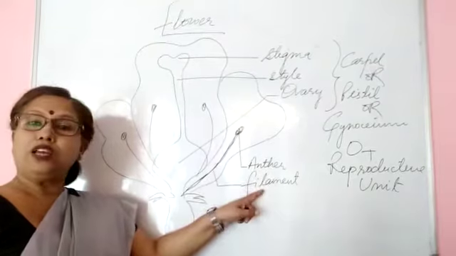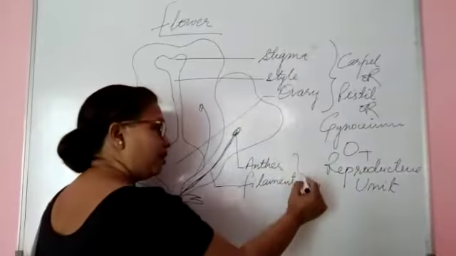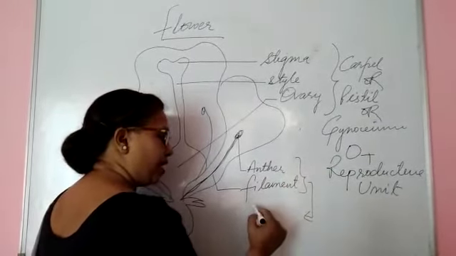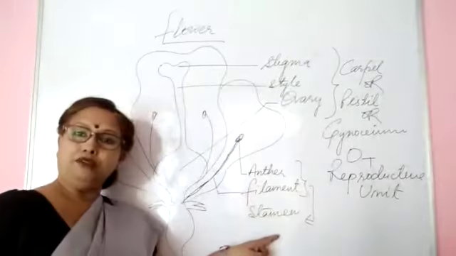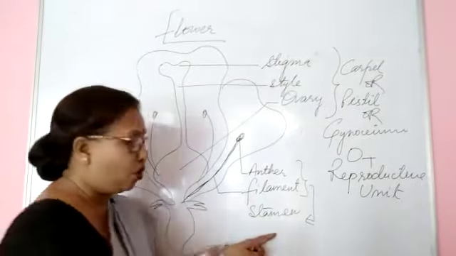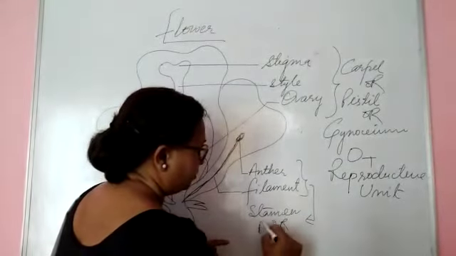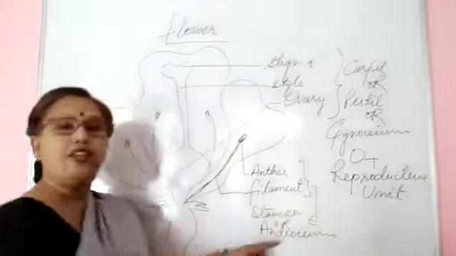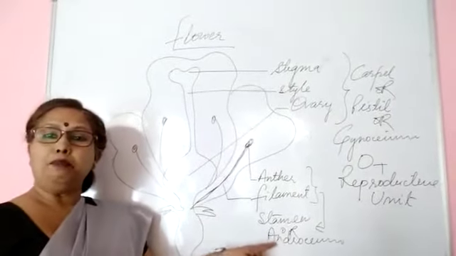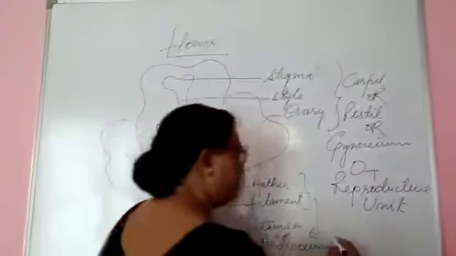Both of these two collectively may be known as either stamen, we can use the term stamen for it, or androecium, that is the male reproductive unit.